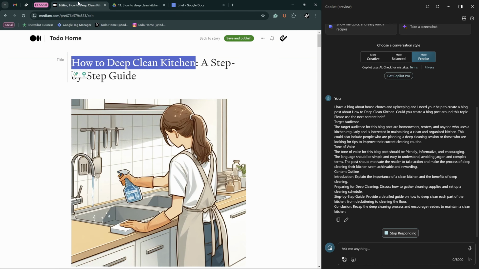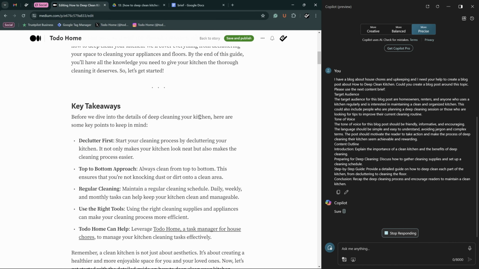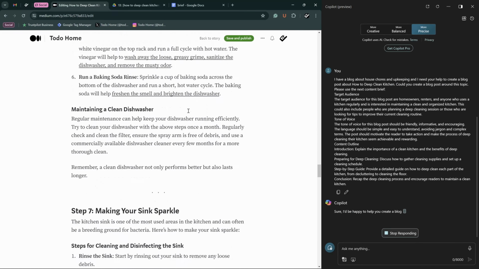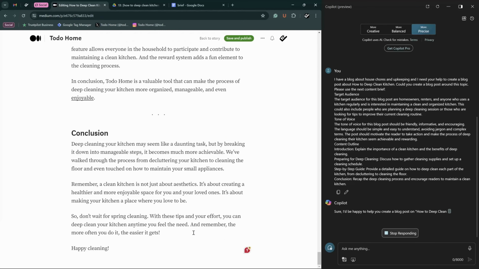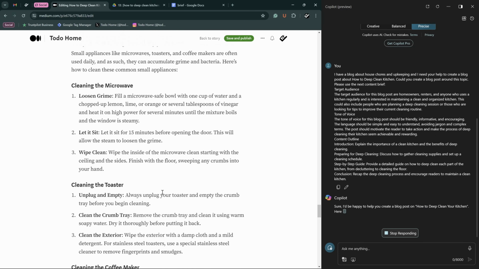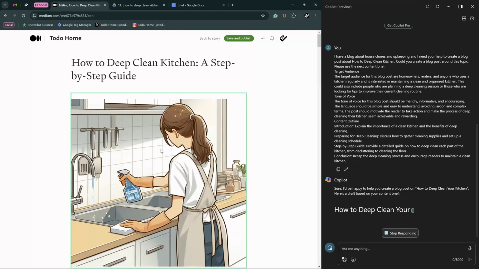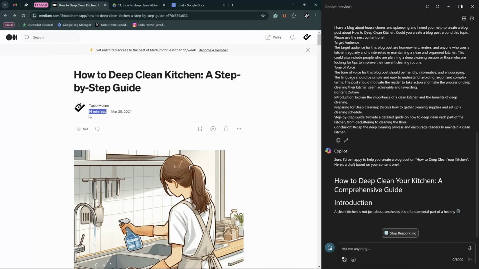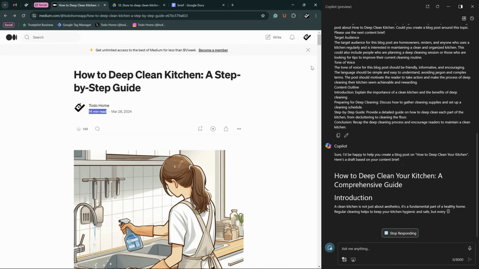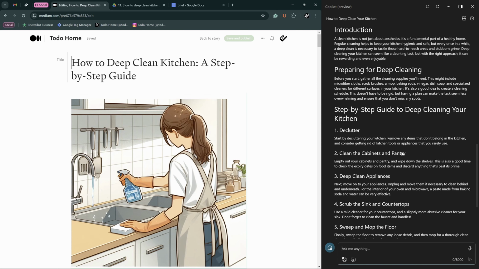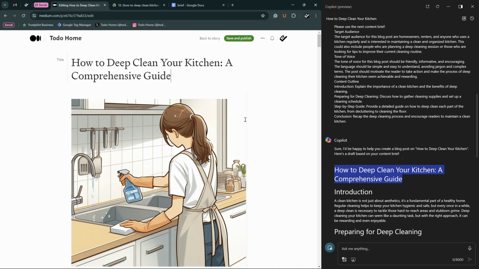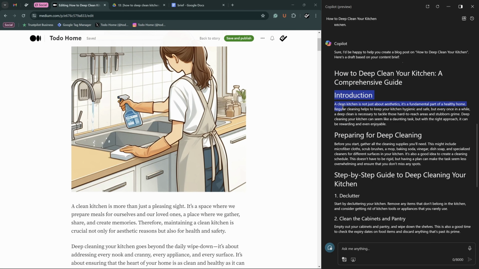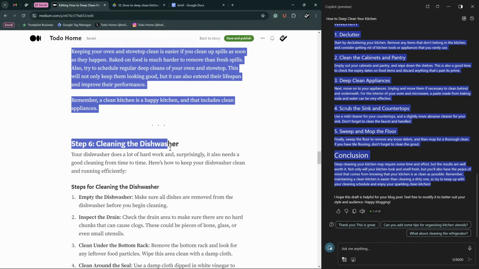I expect this article to be pretty much the same as this one, but much shorter. I think there are something around 2,000 words in this one. There is actually a number, 14 minutes. It finished its work, and now we need to just replace the existing version of the blog post with the new one.